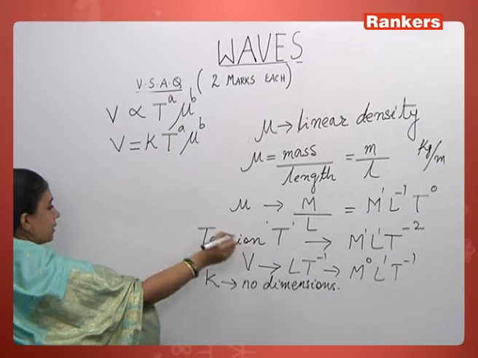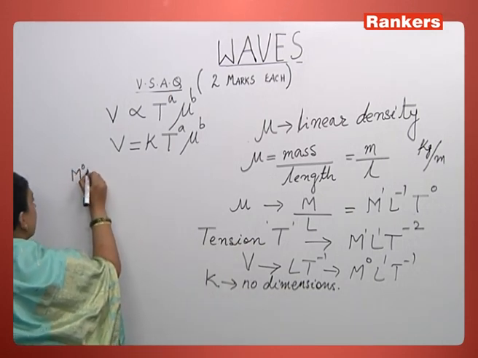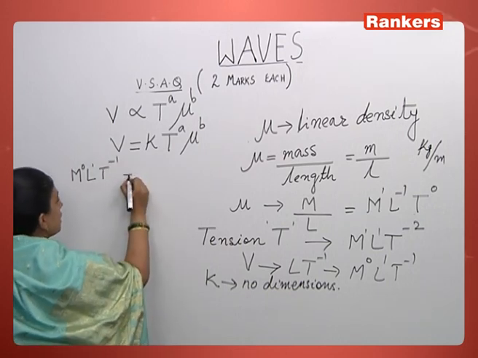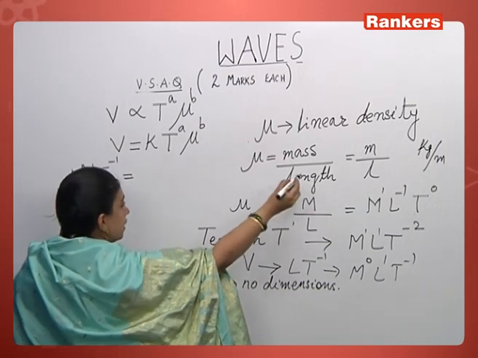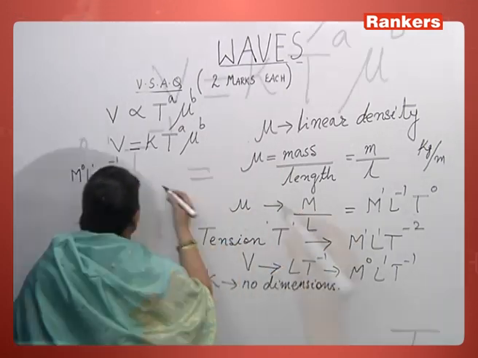So dimensionally, when I substitute for velocity, it is M0 L1 T minus 1 is equal to the constant, no dimensions. For tension, what is tension? Force, M L T minus 2.